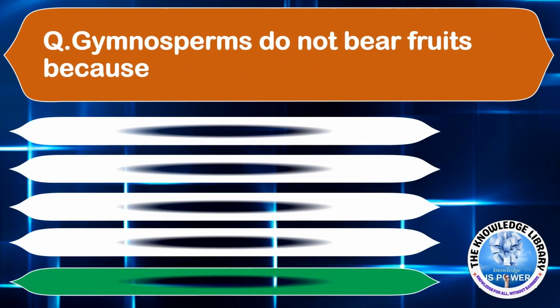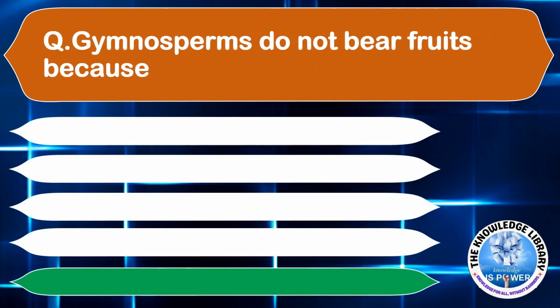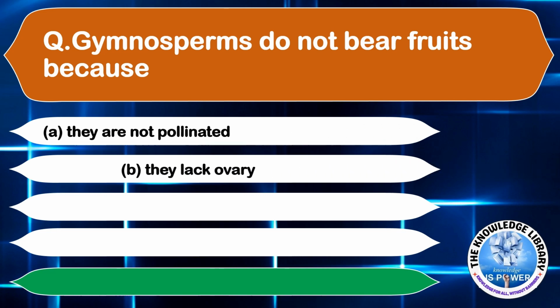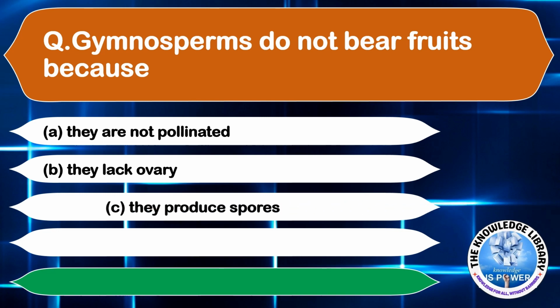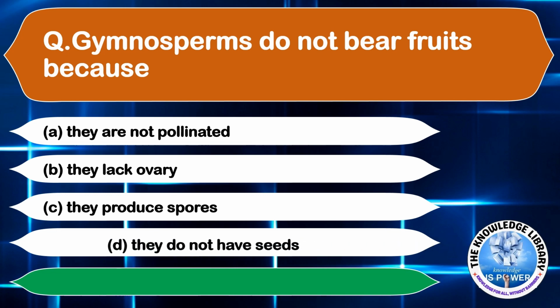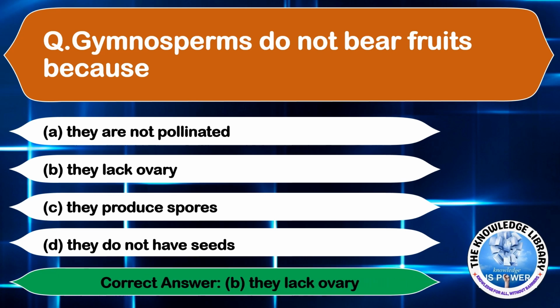Gymnosperms do not bear fruits because. Option A, they are not pollinated. Option B, they lack ovary. Option C, they produce spores. And option D, they do not have seeds. The correct answer is option B, they lack ovary.